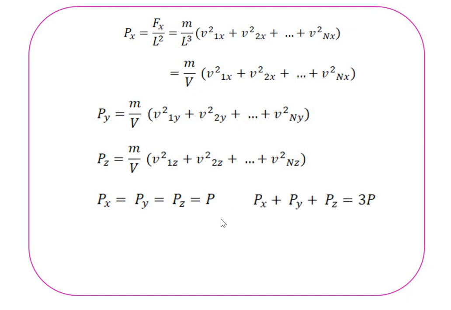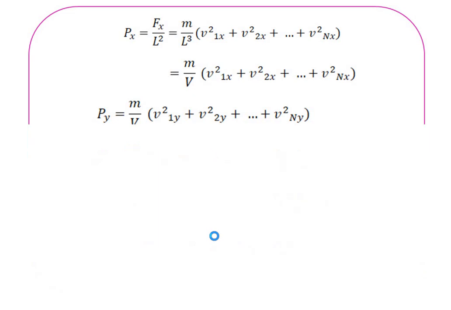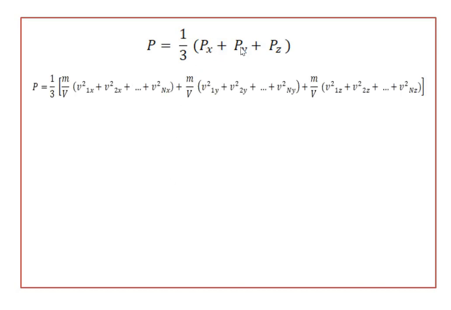Simplifying this equation, that means adding these terms, we get Px plus Py plus Pz is equal to thrice P. So taking the P term outside, we get P is equal to 1 by 3 into the bracket Px plus Py plus Pz. So this is the equation.